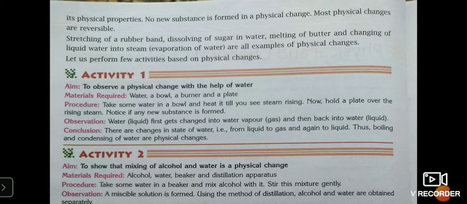What is the procedure? Take some water in a bowl and heat it till you see steam rising. Now hold a plate over the rising steam. Notice if any new substance is formed. You do not have to perform this activity by yourself. Please request your parents to do it for you so that they can do it in a better way and with all precautions. Now, what is the observation?